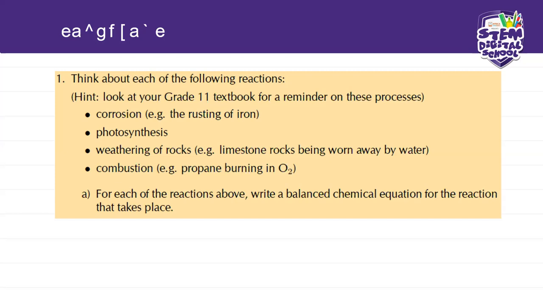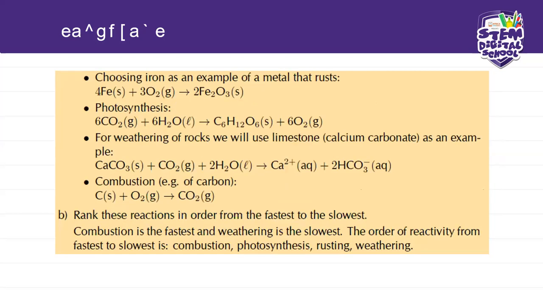So these are our chemical reactions. We're going to choose iron as an example of a metal that rusts. We're going to say iron plus oxygen gives you iron oxide, right? And then you're going to balance out that equation. Then we also have one for photosynthesis, which is carbon dioxide plus water gives you glucose plus oxygen.